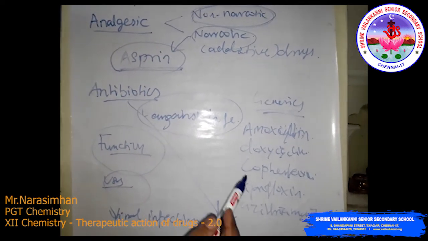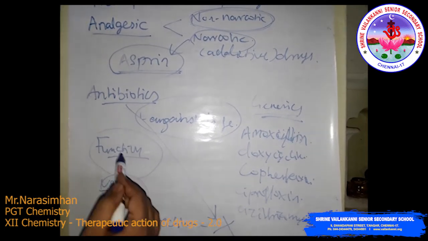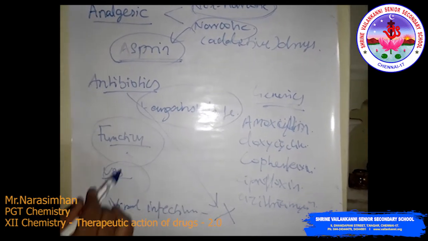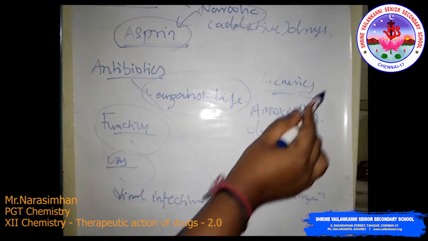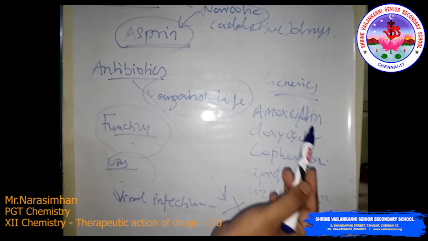These are called antibiotics. So we covered the function of antibiotics, the uses of antibiotics, and the generic medicines of antibiotics.